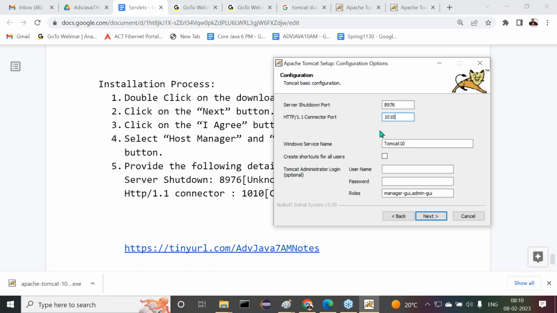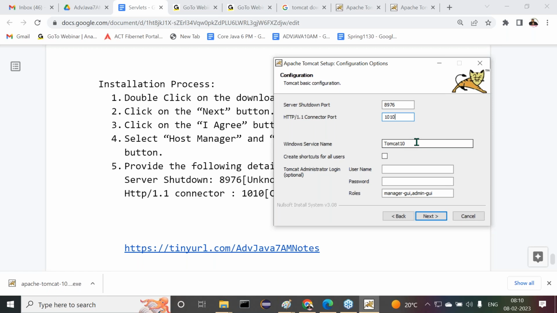Don't worry about it. Unfortunately, it provides the same thing if we install it now. After installation of the software, we can also change them. There's a possibility to change all of them, but if we change it during the installation process itself, it's going to be completed at a time. Next one is the Windows service name.